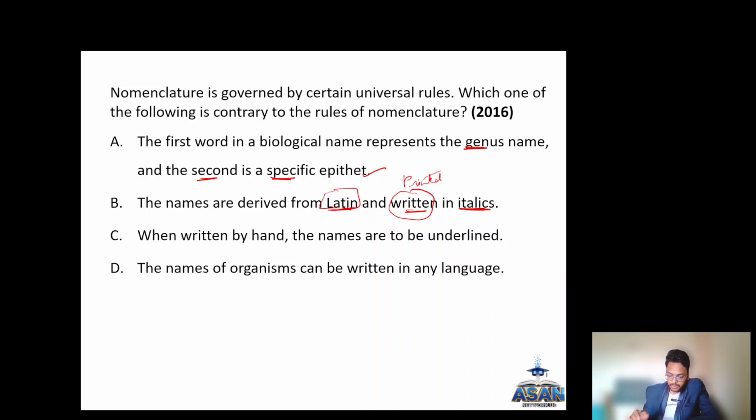It is not written in italics, it is printed in italics. Okay, we will keep it aside. When written by hand, the names are to be underlined separately. So this is also a correct option. The names of organisms can be written in any language. This option is purely wrong. It has to be written in Latin only. This is completely contrary to the rules of nomenclature. So option D is the right answer.